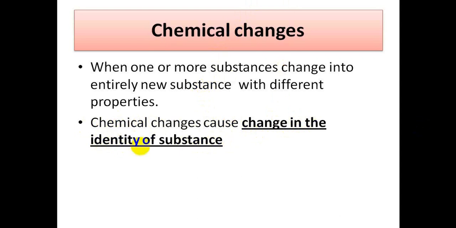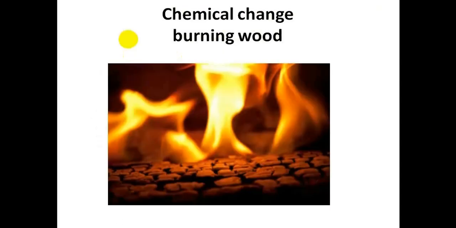We can call a chemical change a chemical reaction. No chemical change will happen without a chemical reaction. A chemical change is like burning wood. The burning of wood, by the end, leaves ashes, or this grayish powder that results from burning. When we burn it, we don't have the same wood anymore. The wood changed totally into a new substance. So this is an example of a chemical change.